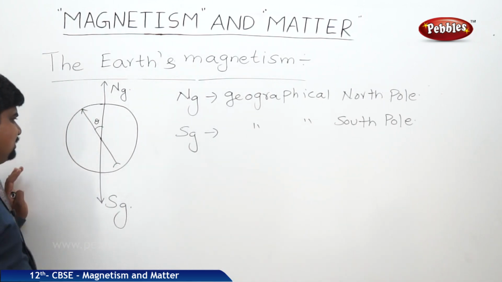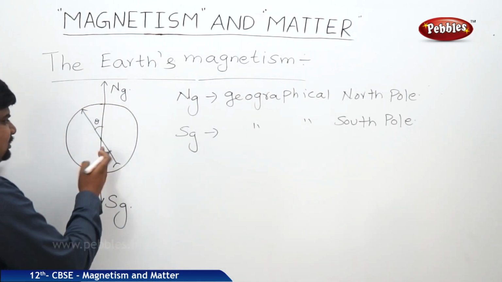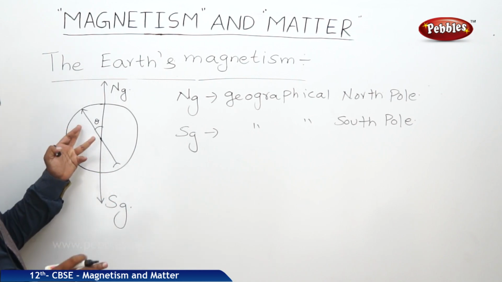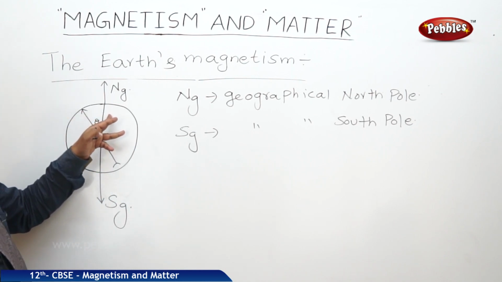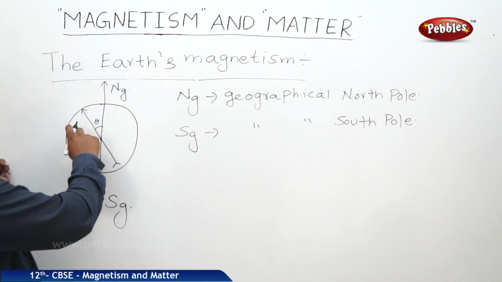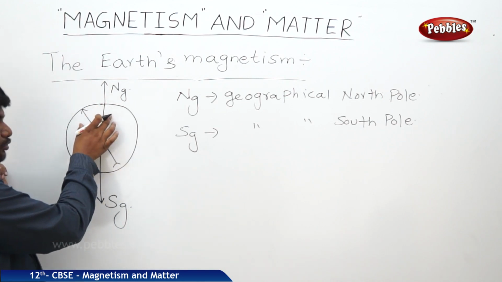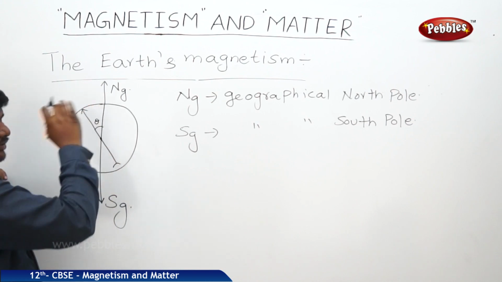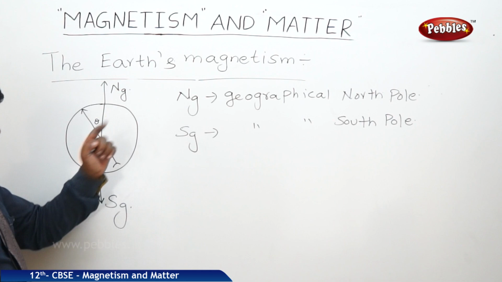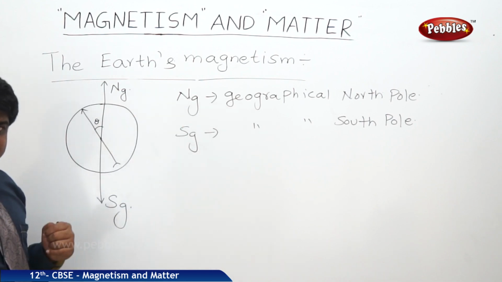And one more thing we can discuss. This is the angle difference. Why is the North Pole of the magnet not merging with the geographical North Pole? Because there is a force of repulsion, as these two are north and north and these two are south and south. So some angle of deviation, or declination, will be there between the two poles of Earth and magnet.